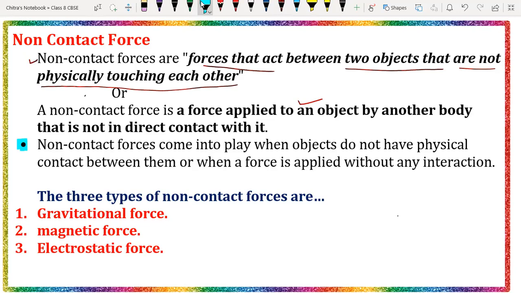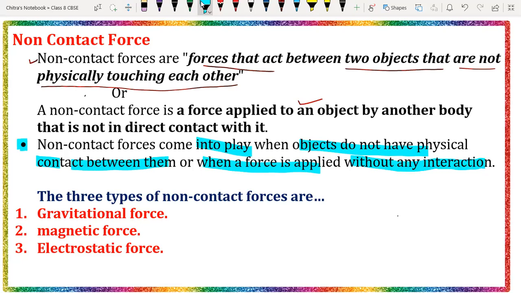So non-contact force comes into existence when objects do not have a physical contact between them, or when a force is applied without any interaction between them. Such forces are called non-contact forces.